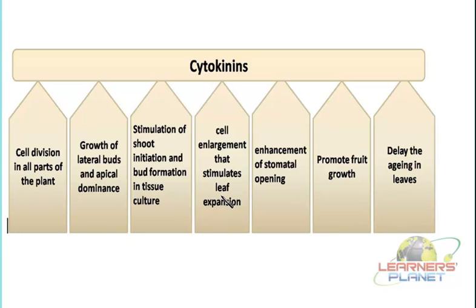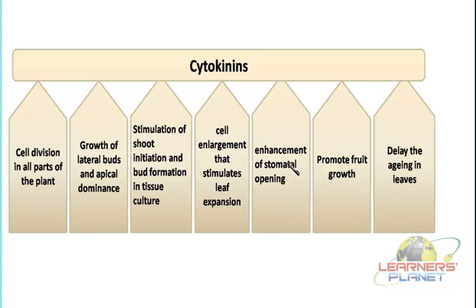You can see the palisade tissue, isn't it? There was spongy tissue, there were elongated cells over there. So how is this elongation or enlargement of cells supported? It is possible because of the cytokinins. And of course, if this type of enlargement is taking place, it can support the process of photosynthesis.